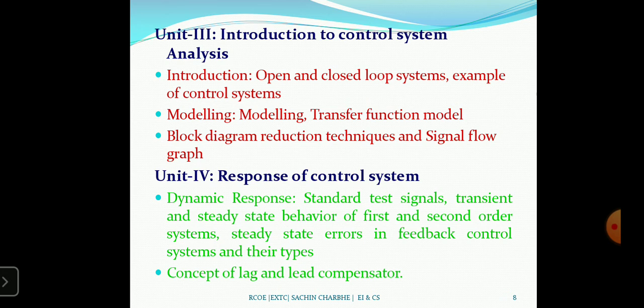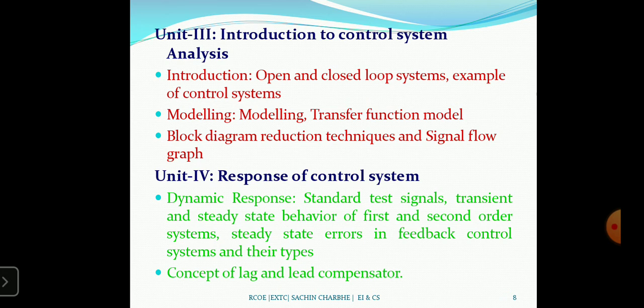Then the closed loop control system: if a feedback element is there and that feedback is correcting the error, that is a closed loop control system. In the home, the AC air conditioner is a closed loop control system, because we are applying the feedback, and it will maintain the temperature.